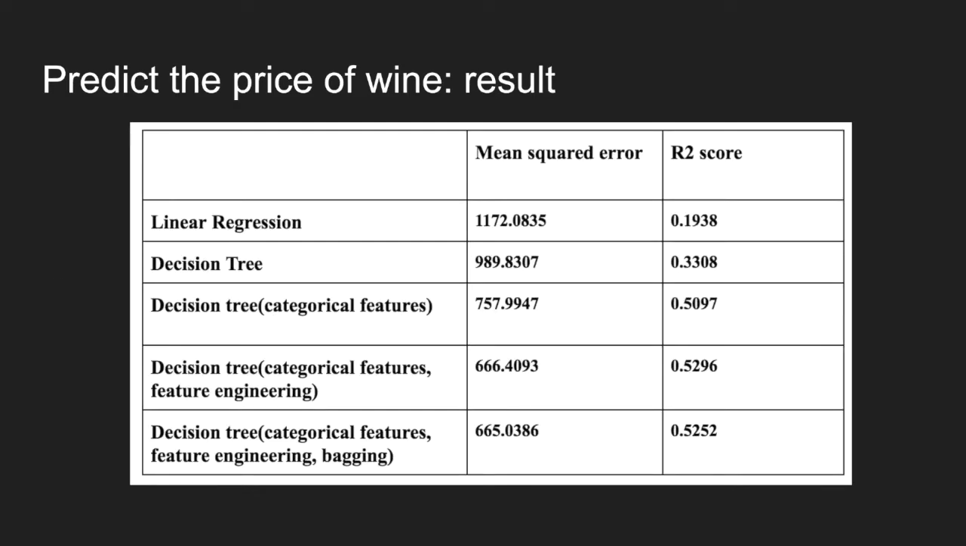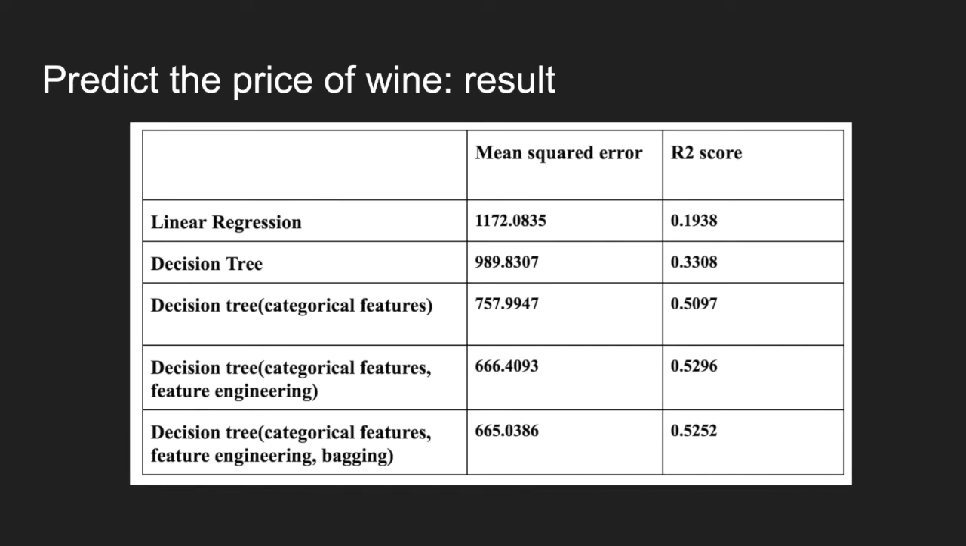Here are the results of all models. The columns are mean squared error and R2 score, and the rows are different models. From top to bottom: linear regression model, the basic decision tree model, the decision tree with categorical features. The next one adds feature engineering to it, and the last one we add bagging to it. You can see there's a big performance gap between the linear regression and the basic decision tree model.